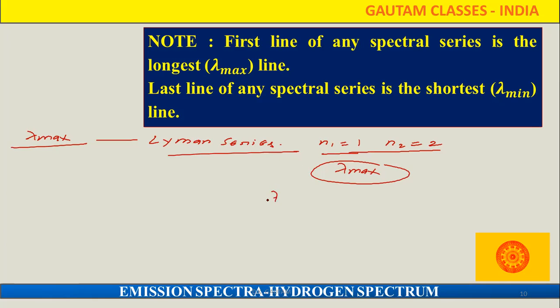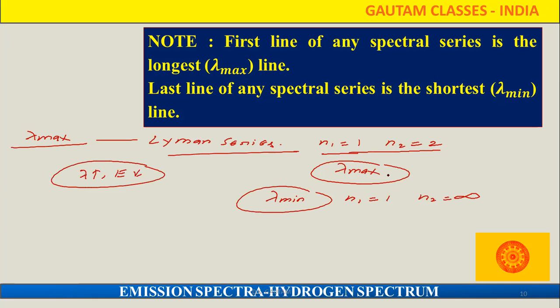So what about lambda minimum? To find lambda minimum, n1 remains the same and n2 we take as the maximum, that is infinite. From here one thing is clear: if lambda increases, energy decreases. So when we find the lambda max value, the energy will be the minimum. That means we are finding the spectral line having the lowest energy.